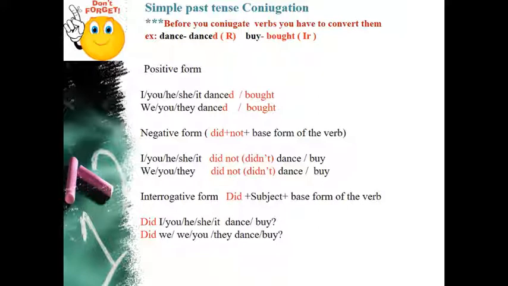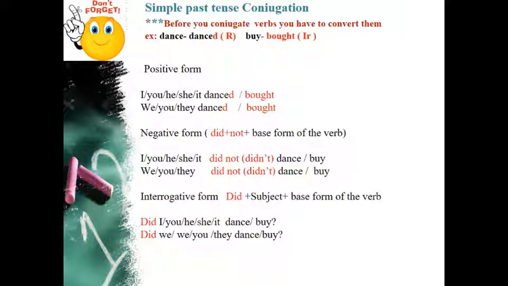The negative form is formed, as we said in the previous lesson, with the auxiliary verb did plus not plus the base form of the verb. I didn't dance, I didn't buy. You didn't dance, you didn't buy. He, she, it didn't dance, he, she, it didn't buy. We didn't dance, we didn't buy. You didn't dance, you didn't buy. They didn't dance, they didn't buy.